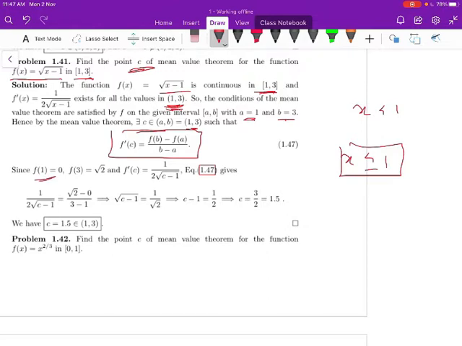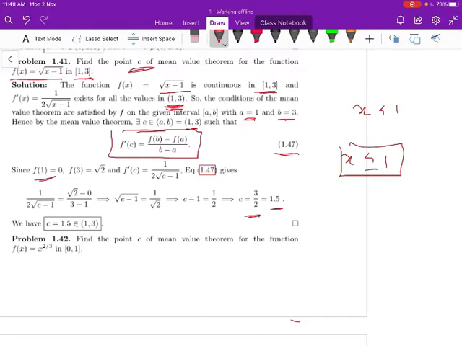Let us calculate f(1). When x is equal to 1, f(1) is 0. When x is equal to 3, the square root of 3 minus 1 is square root of 2. f'(c) is equal to 1 by 2 square root of c minus 1. Equation 1.47 gives that 1 by 2 square root of c minus 1 is equal to (root 2 minus 0) by (3 minus 1). So, taking the reciprocal, square root of c minus 1 is equal to 1 by root 2. So c minus 1 is equal to 1 by 2, c is equal to 3 by 2. 3 by 2 is nothing but 1.5.